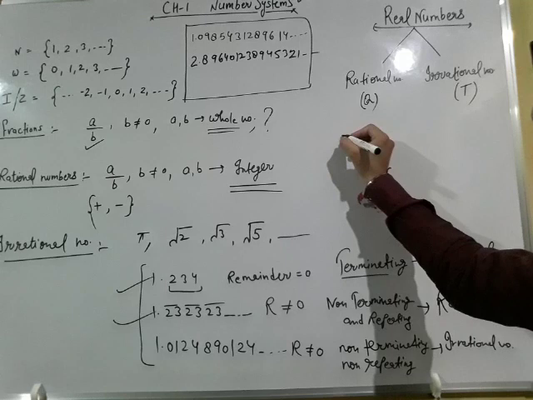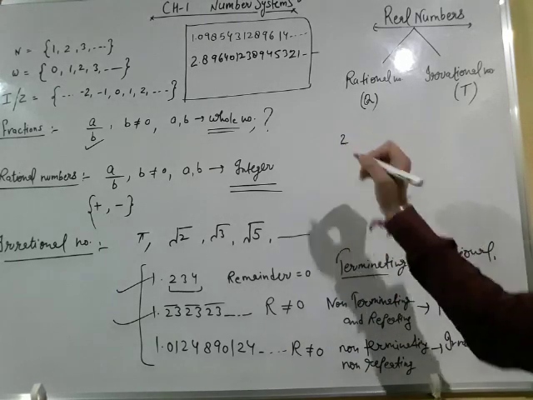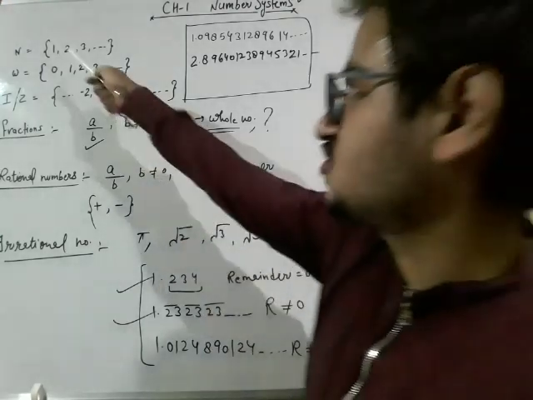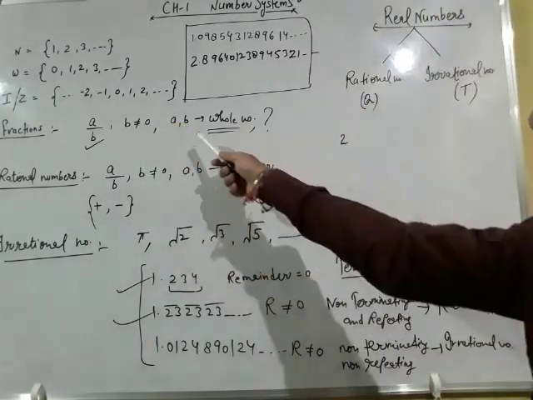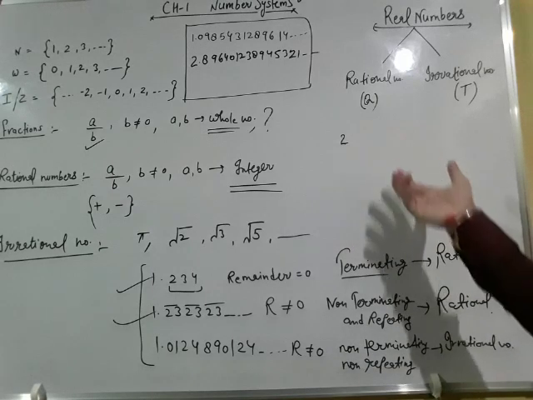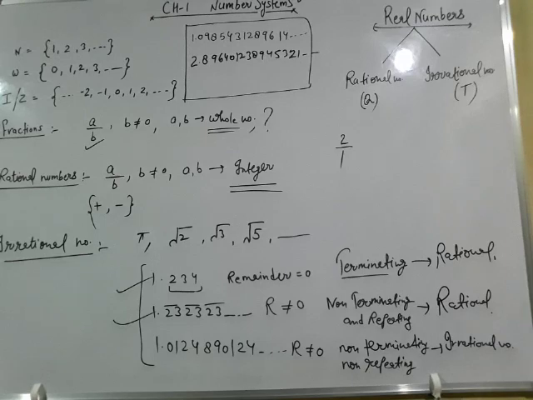How? Suppose I have taken 2. 2 is a rational number. No, you will say 2 is not a rational number. 2 is a natural number, and 2 is a whole number, and 2 is an integer. But how can you say that 2 is a rational number? But on my part, I am correct. I am saying the correct thing, because 2 is a rational number. Why? Because 2 can be written as 2 upon 1.